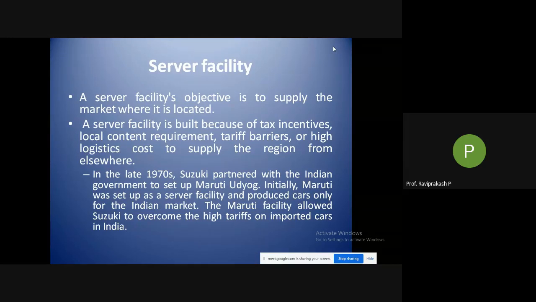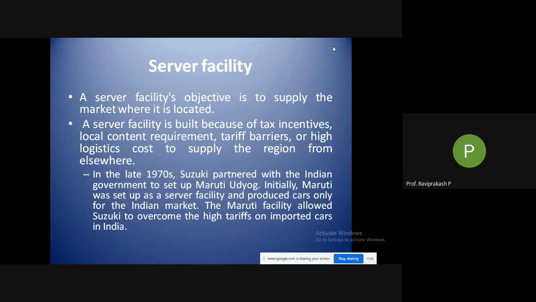So to get around it, what Suzuki did was open a plant in India in collaboration with Maruti Udyog, and it became Maruti Suzuki. It had more than 70% of the market share initially. You would have seen Maruti 800 cars everywhere. Even now they are present, but the production and sales of Maruti 800 have stopped. They have made it the Alto now, Alto 800. No new Maruti 800 is there, but people maintaining old cars still have those particular cars. So this partnership is an example of a server facility.